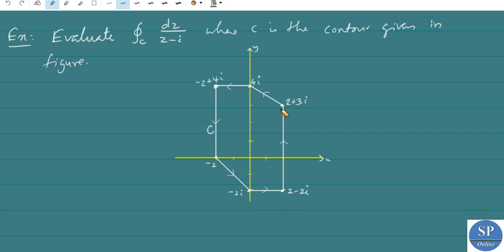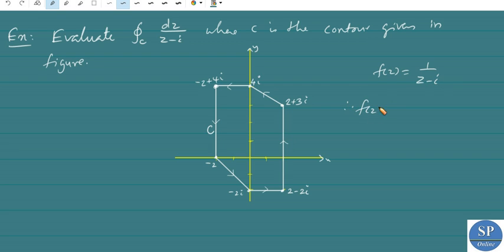So here our f of z is equal to 1 by z minus i. We know this function is analytic everywhere in the complex plane except at the point z such that z minus i is equal to 0, right?